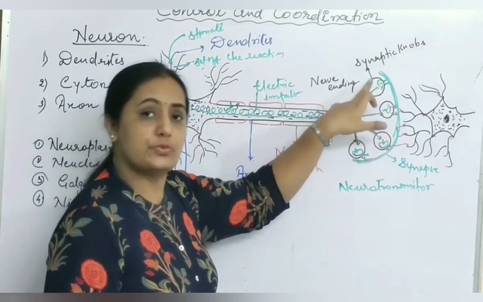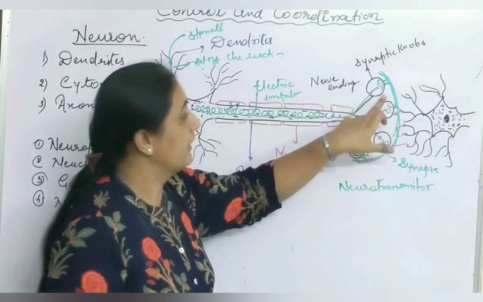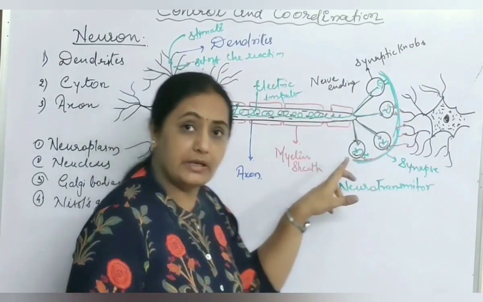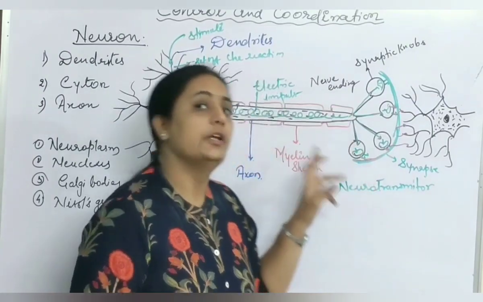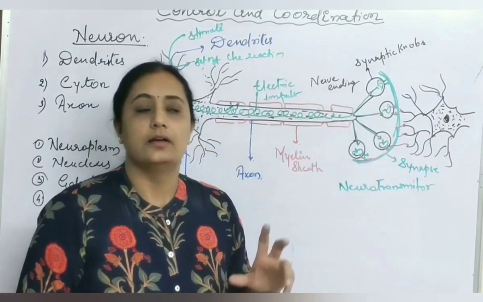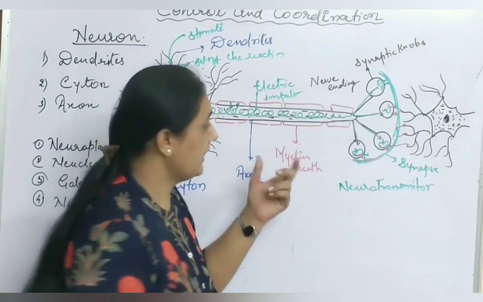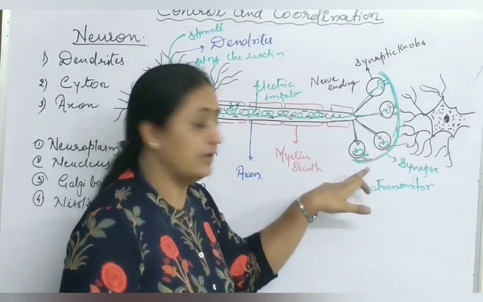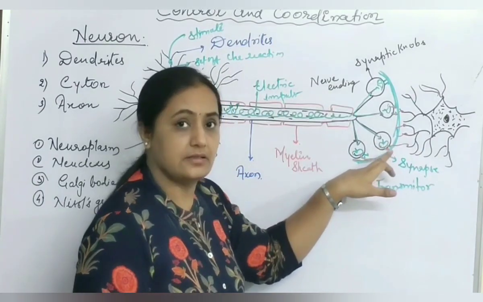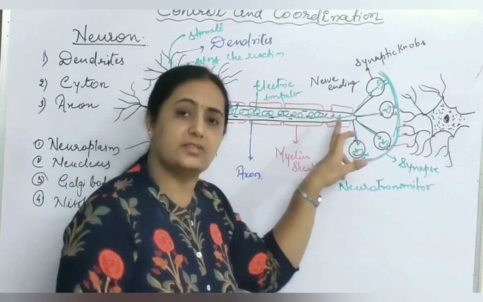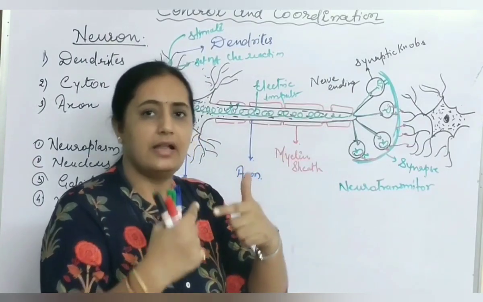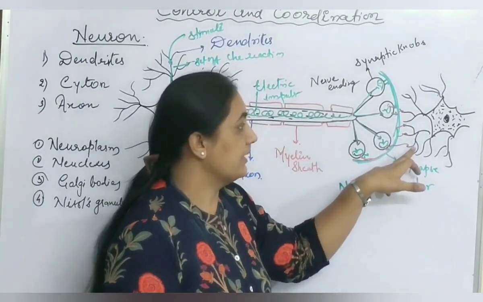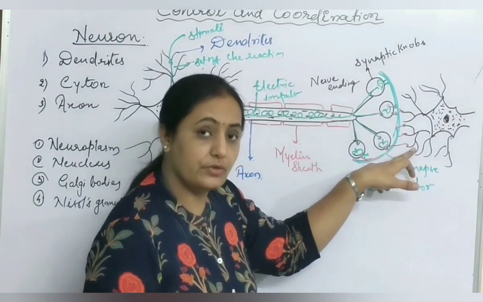These synaptic knobs release neurotransmitter fluid, which is a chemical. What is in neurotransmitter fluid? Glutamic acid is there, acetylcholine is there, noradrenaline is there. These are the chemicals which bring these ions. Actually, electric impulse means the change in the frequency or level of ions. So it brings these ions and triggers the dendrites of another neuron for further action.